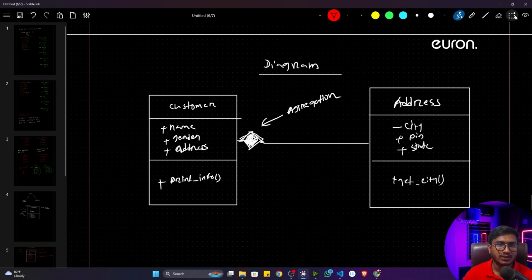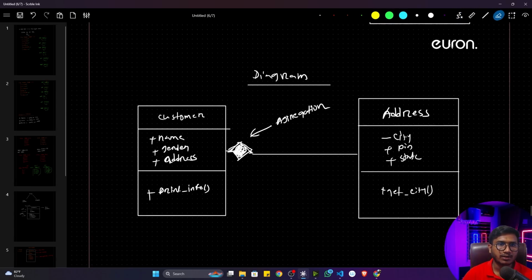I'll just copy the same example here, and here I have pasted. Now let me remove the aggregation, and also remove this particular thing. Now just consider this is your user class and this is your, let's say, student class. Whenever you are defining an inheritance class diagram, you have to use this particular arrow symbol instead of the diamond shape. And whenever you see this arrow symbol, that means it's inheritance. Inheritance class diagram.